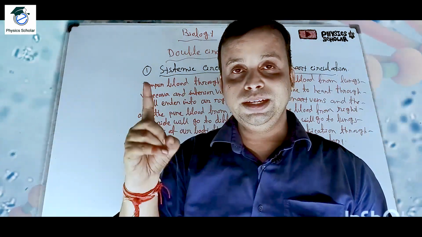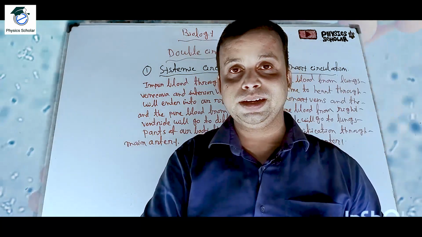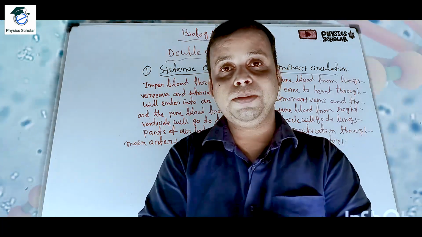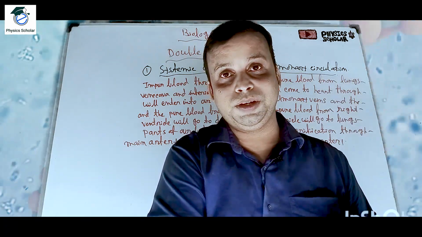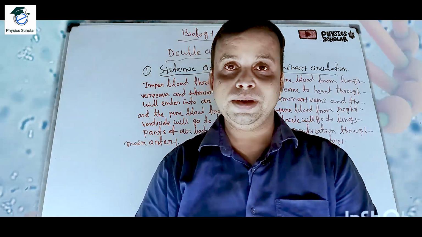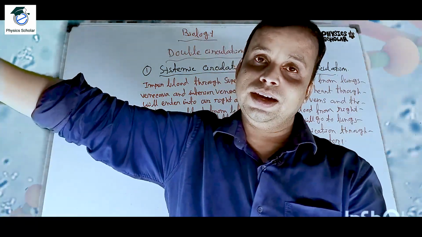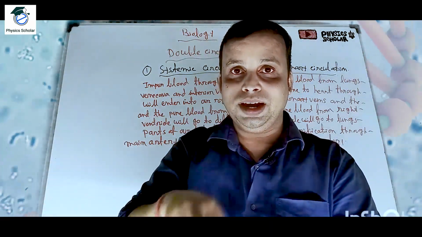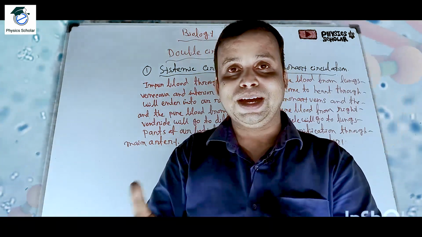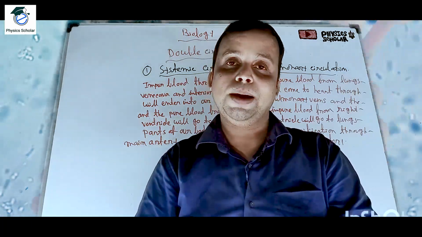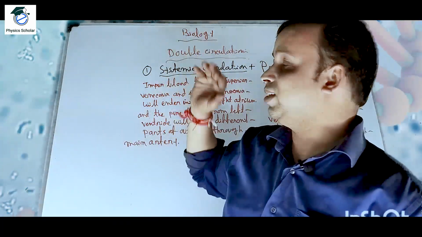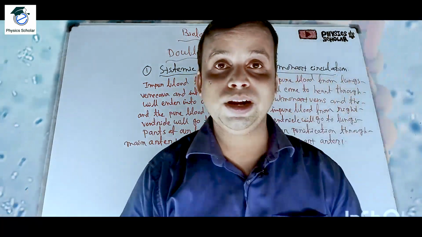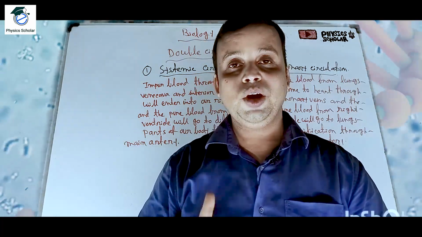That means an injured army man is coming to the main camp. From the main camp he will be sent to the hospital. From the hospital he comes again to the main camp, and from the main camp he is sent to the destination. That means the same person is coming to the army camp 2 times. The blood is coming to the heart 2 times, impure, and after purification it comes again. That is known as the double circulation. The double circulation is the summation of systemic circulation and pulmonary circulation. So students, hope you have understood this.